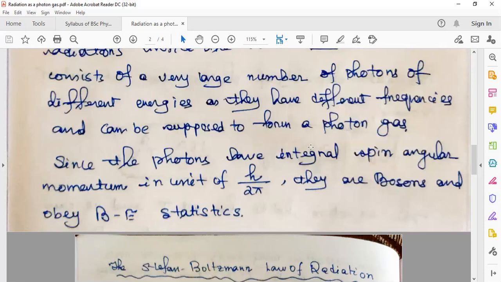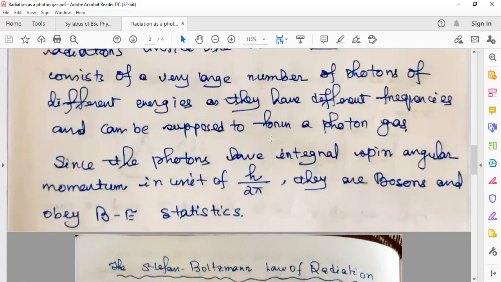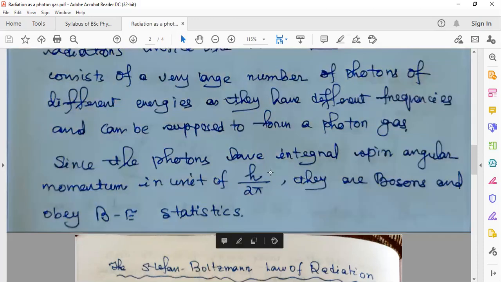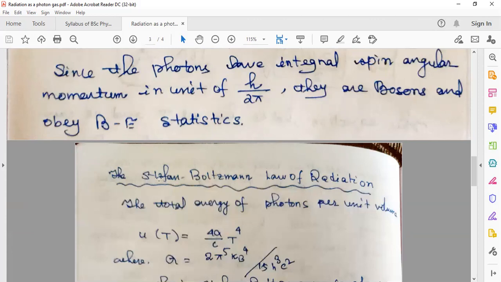Already we have learned that this is one of the characteristics of bosons, that they have integral spin angular momentum. And for electrons, which obey Fermi-Dirac statistics, they have half integral spin angular momentum, not full integral. Particles with integral spin are known as bosons, and they obey Bose-Einstein statistics.